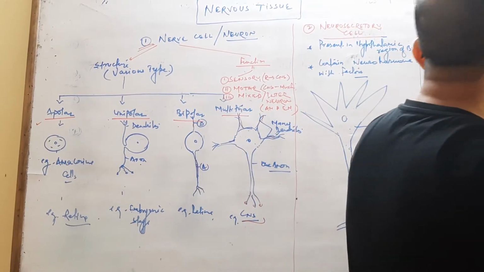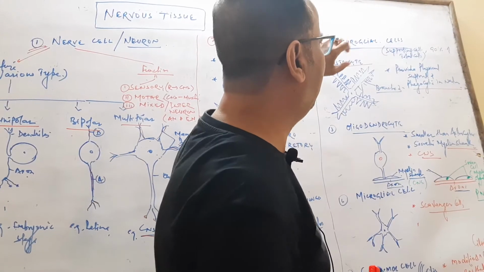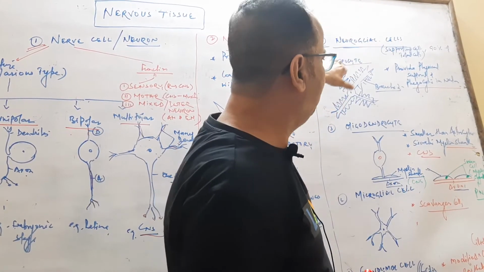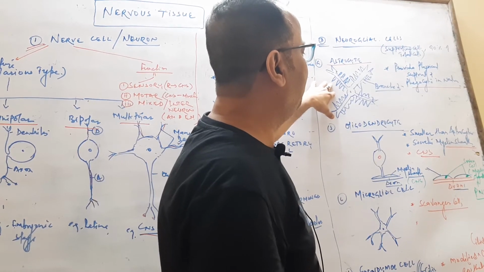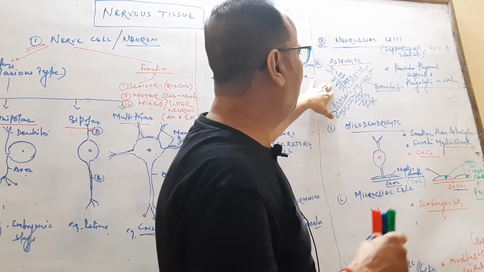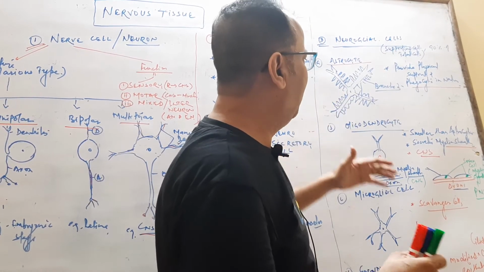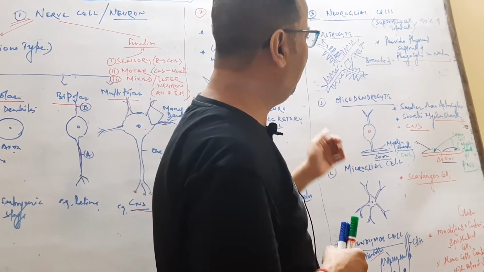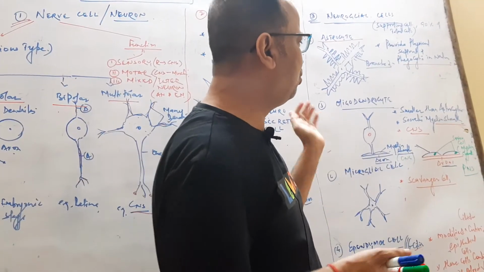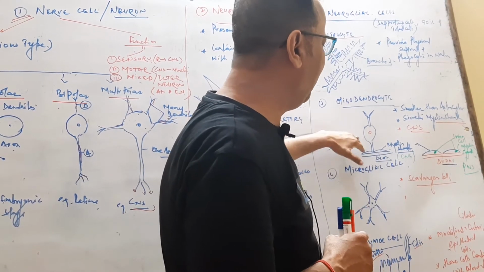Third one is neuroglial cells. Neuroglial cells are the supporting cells, about 90% of the total nervous tissue. There are astrocytes, which help in physical or mechanical support. They are phagocytic in nature, branched and larger neuroglial cells. Another neuroglial cell is the oligodendrocyte. It is quite smaller than astrocytes and secretes myelin sheath in the CNS.